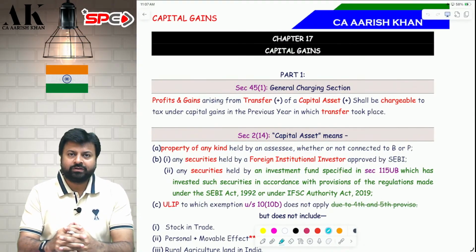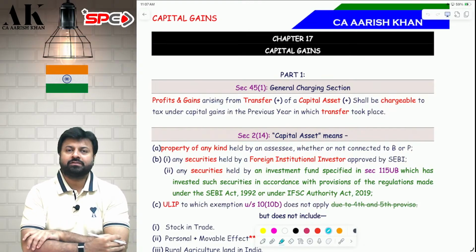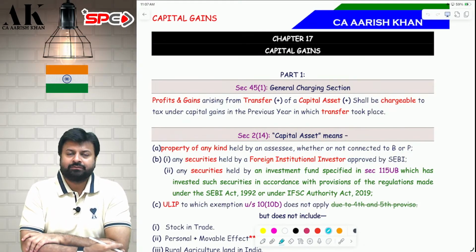So let us start without wasting any further time. Comprehensive revision on the chapter of capital gains. The provisions of capital gains are given from section 45 to 55A. So these 11 sections cover the entire capital gains chapter.